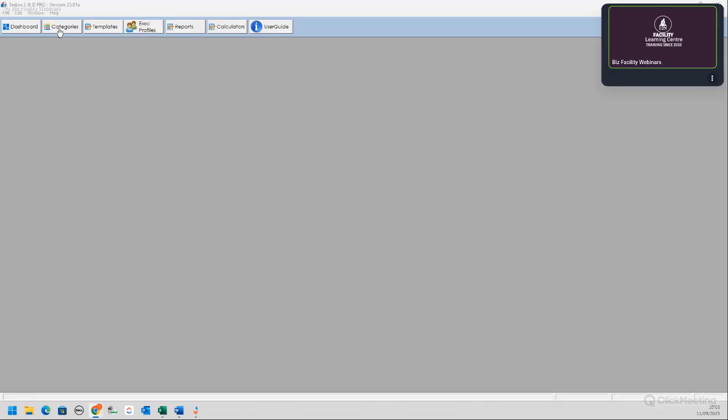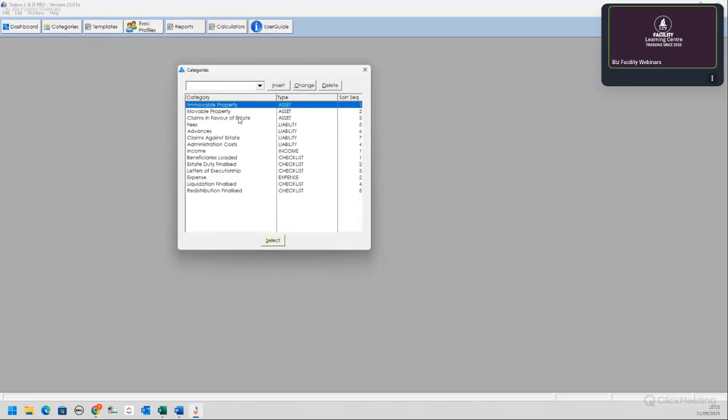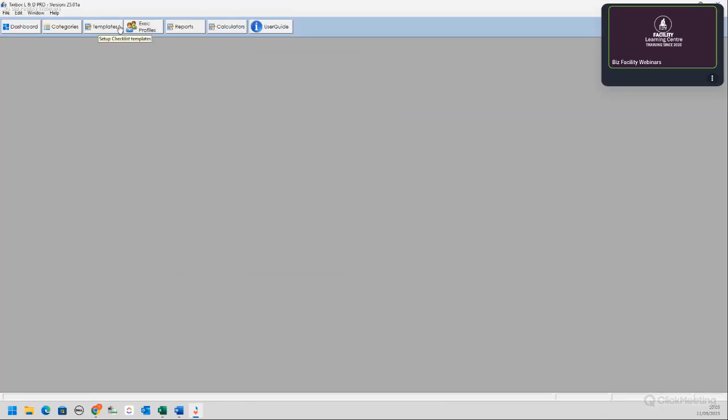There are other options here, categories you can set, of course, if it's an asset, if it's a liability. There are pre-populated items set in here already, but this is where you set up an expense that's not been set up in the system already, or an income or liability. So quite easy. Templates we will look at. There you set up your executor profiles. These are some of the reports.